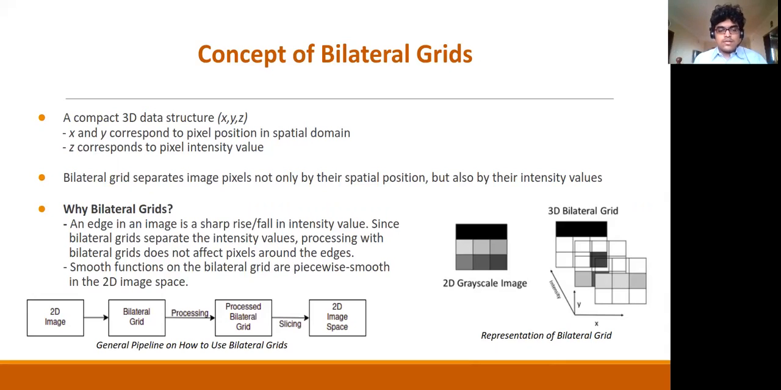The pipeline is very simple for any bilateral grid oriented process. We have a 2D image, and we lift it to a higher dimensional space. This data structure is called a bilateral grid. We do some processing within the grid. We obtain a processed bilateral grid, and then we perform slicing operations to obtain a 2D image.